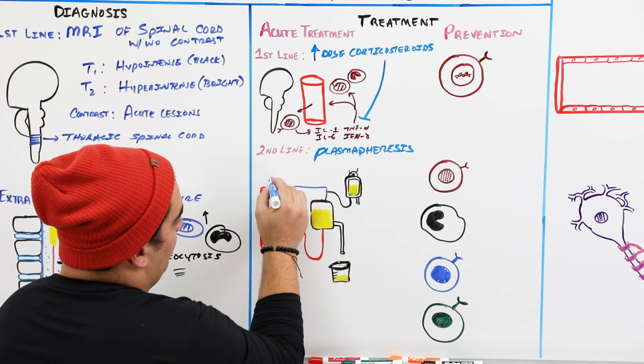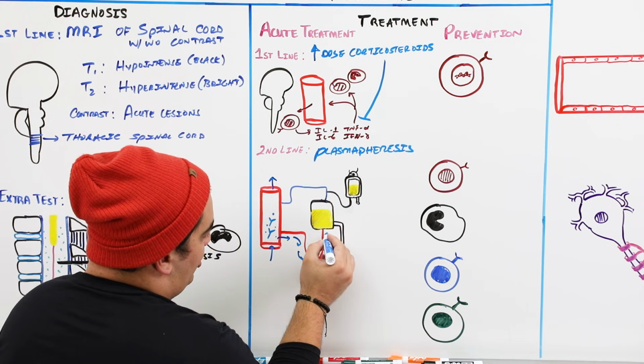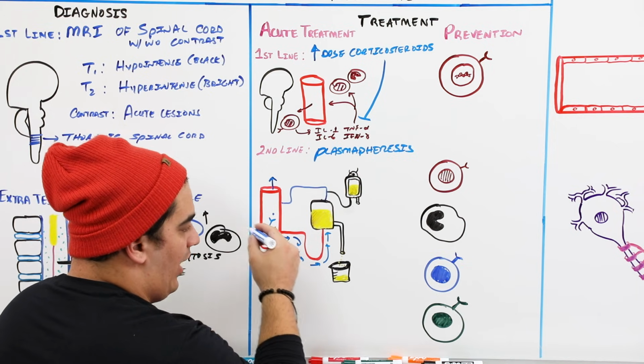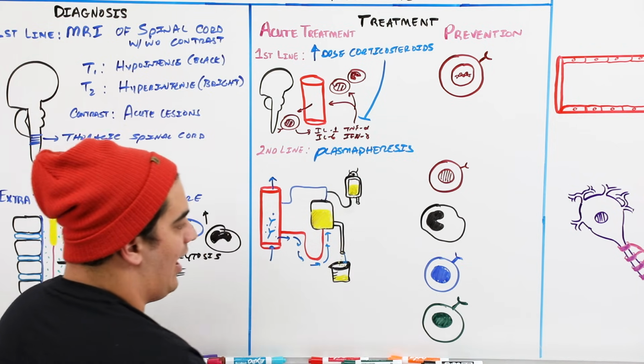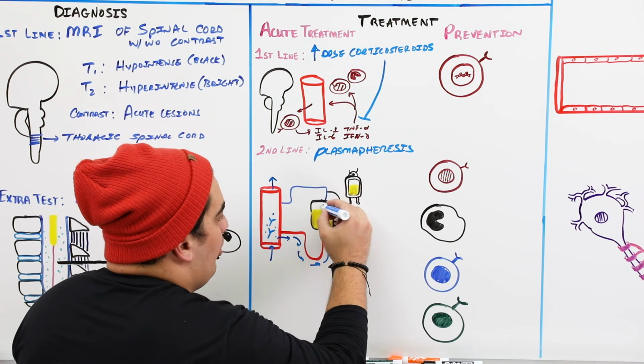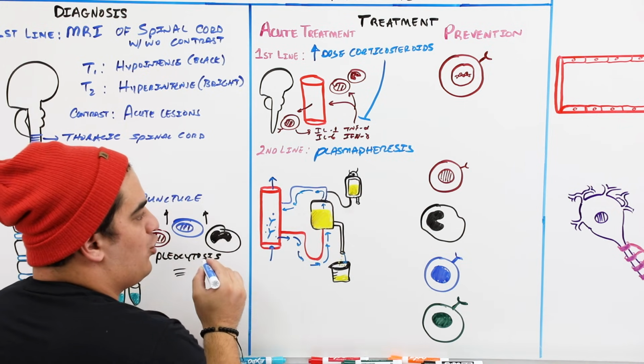As blood is flowing through the blood vessel, we'll take it out through this tubing and then run it through this chamber. The chamber will clear some of these abnormal proteins or antibodies and put it into this vial here that's containing abnormal plasma. Then it'll run through the chamber and through this tubing to go back to the actual blood vessel.